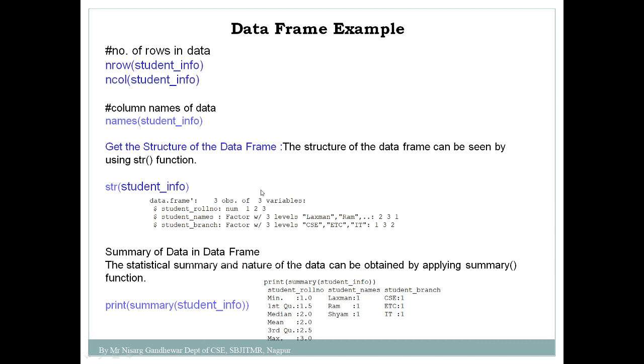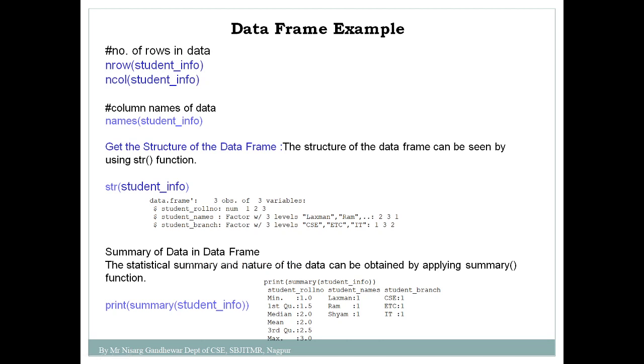Then suppose you want to get the structure of a data frame. In order to get the structure of the data frame, you need to use the str function. So str(student_info), you will get this kind of output. Here you get the student roll number 1, 2, 3, the data is displayed. Then in case of name, it makes use of factor. We have already seen factor is used to categorize your data and get the labels. So here Ram, Sham, Lakshman, these names are there. Similarly for branch, you have different values, CSE, IT and so on. So in order to get the structure of a data frame, you have to use the function called str.